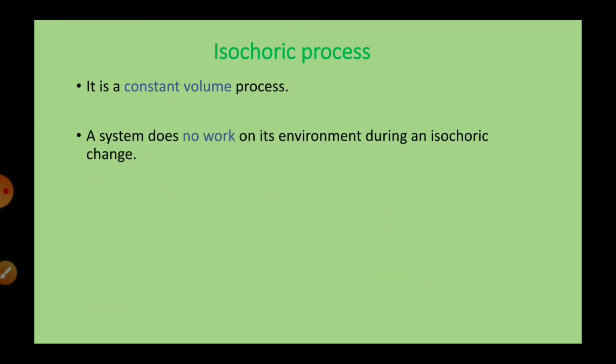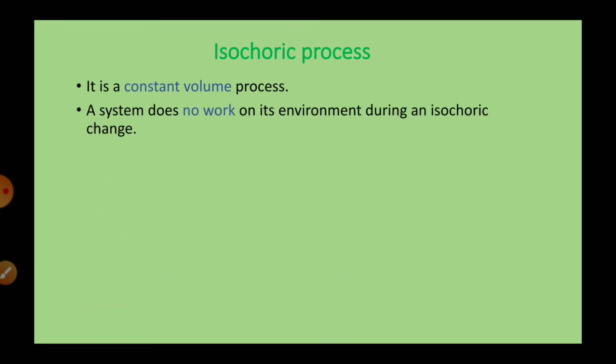Now let us move further. The next process is the isochoric process. This is a constant volume process, that means in this process volume is constant. A system does no work on its environment during an isochoric change. Why is there no work done? Because volume is constant and work is done only when the volume changes. Since the volume does not change, work is also not done.